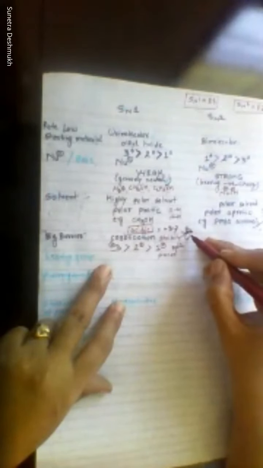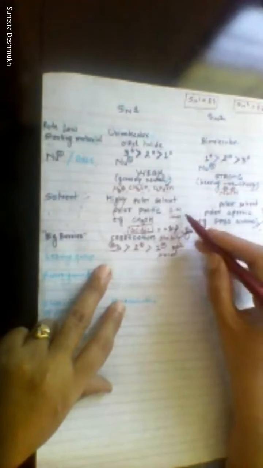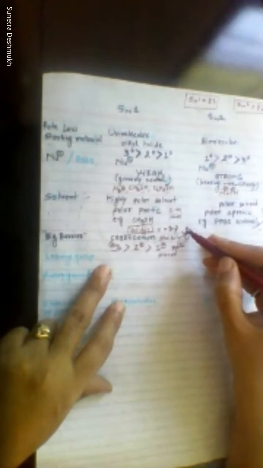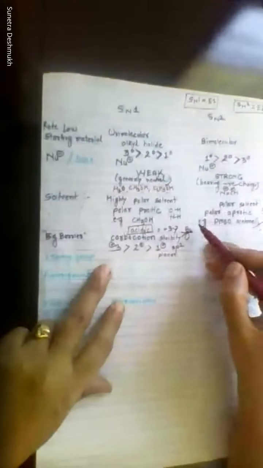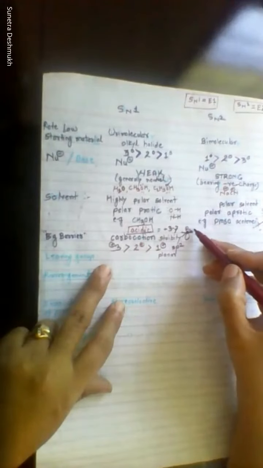As this is planar, the incoming nucleophile can attack from this side also, from this side also. Okay, as this is planar, there is no restriction on which way the nucleophile will come. It can come from the front side, and the nucleophile can attack from the back side also.